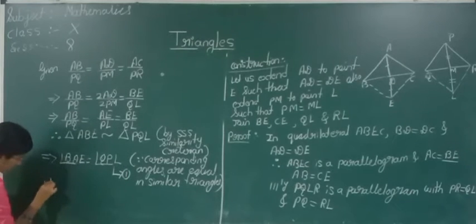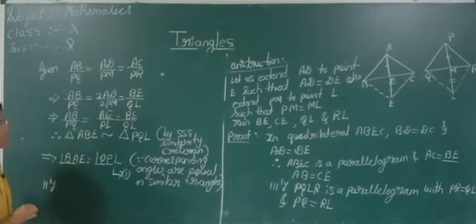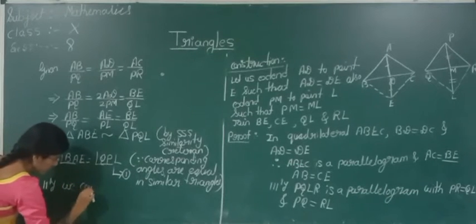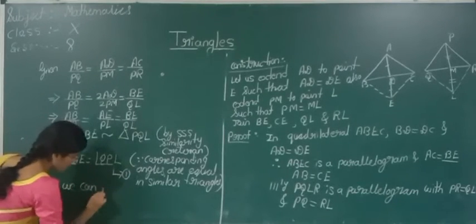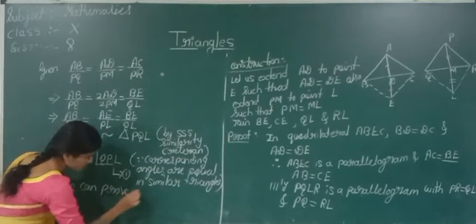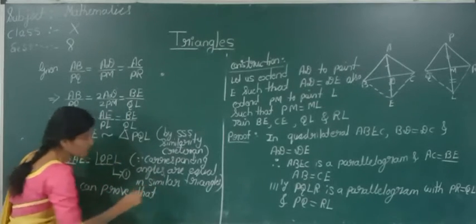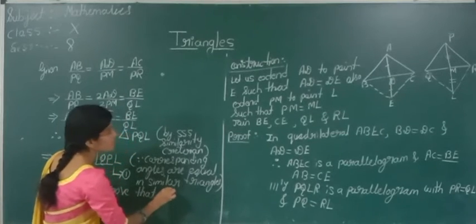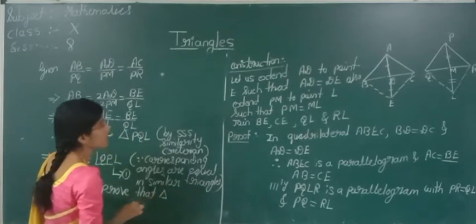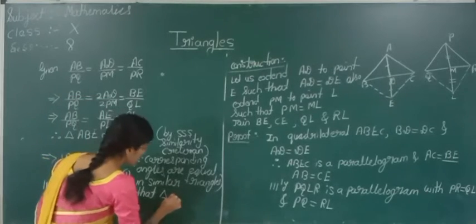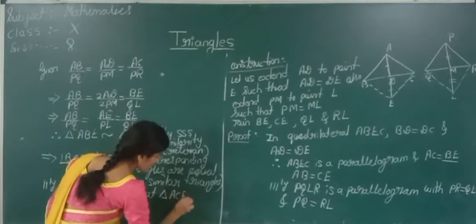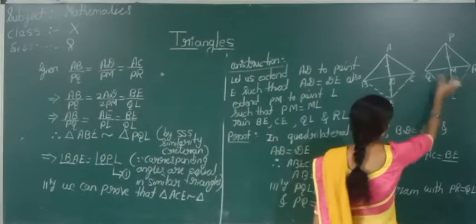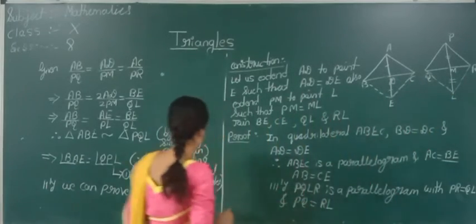So similarly we can prove that triangle ACE is similar to triangle PRL. We can show these two triangles are also similar.